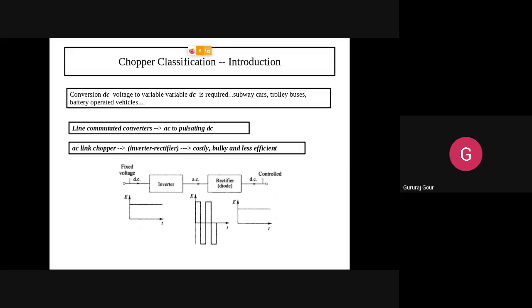Now coming to this chopper, it is not doing AC to pulsating DC, but it is doing DC voltage to variable DC. As you are observing here, it is converting a DC to a variable DC. So what does it mean? Where is it exactly required? We have seen many electronic gadgets and electronic circuits where the whole circuit operation is going to rely on the DC supply.